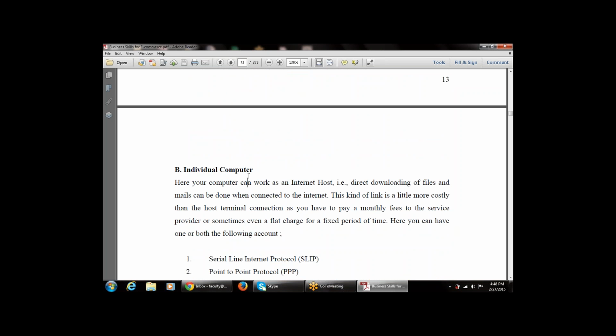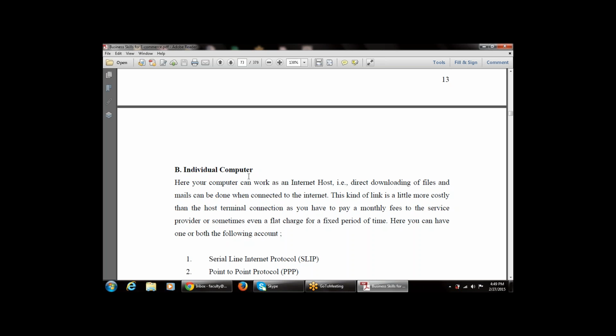The second part of the dial-up connection is the individual computer. Here there is direct downloading of files and mail when your PC is connected to the internet. So here your computer can work as an internet host. Direct downloading of files and mails can be done when connected to the internet. This type of link is a little more costly than the host terminal connection.